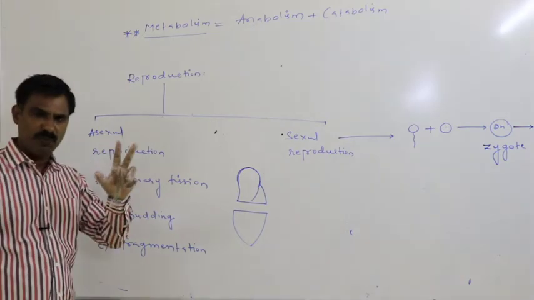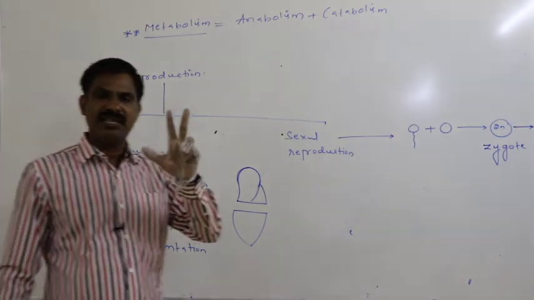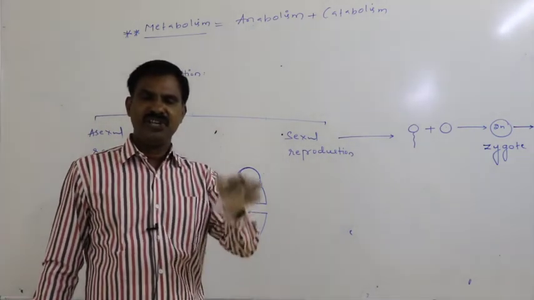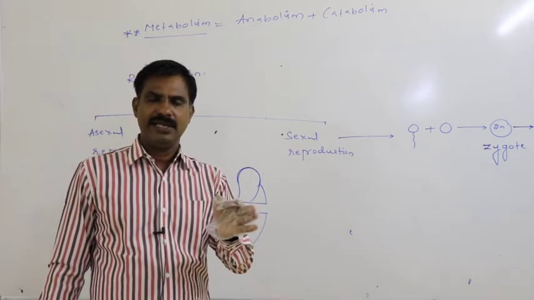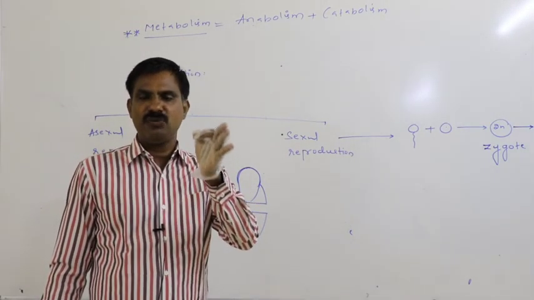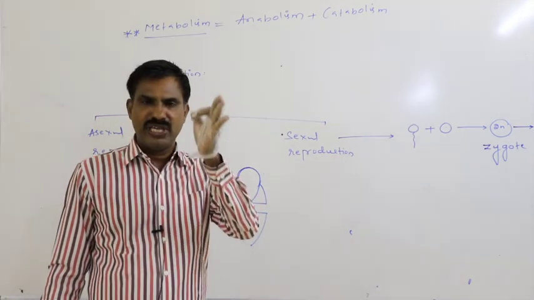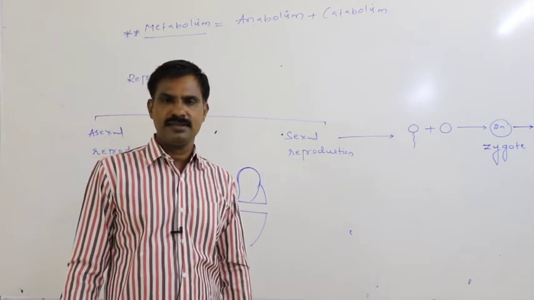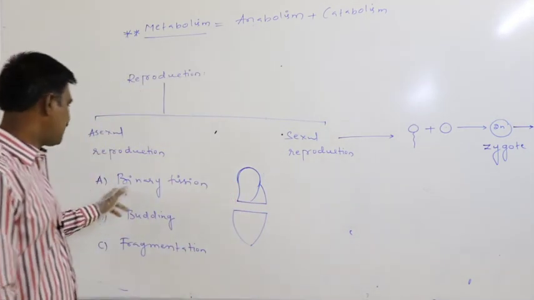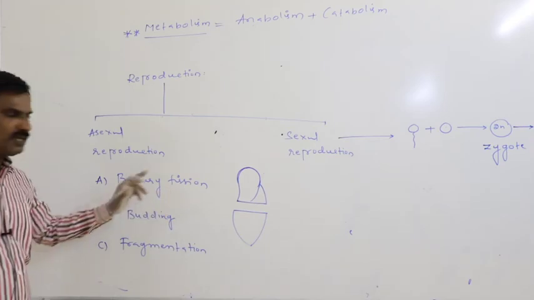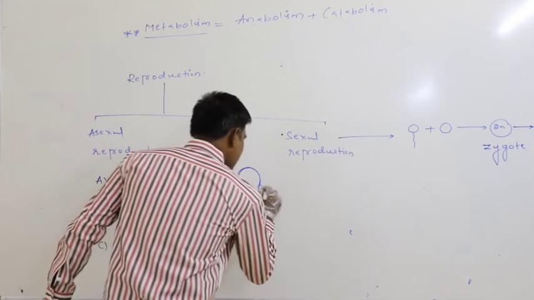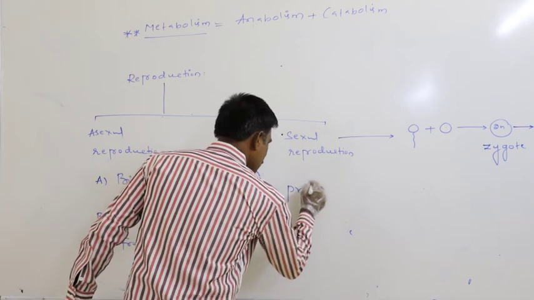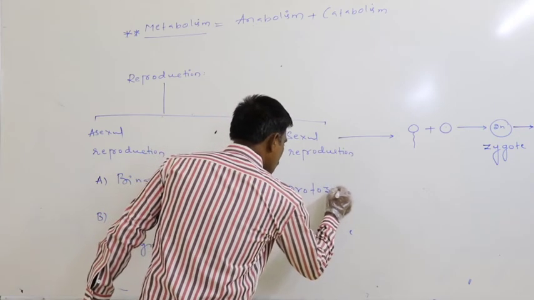Bi means two, fission means division, fission means cutting. If the single parent body gets divided into two equal daughters, then that is said to be binary fission. This very clearly appears in the case of the protozoans.